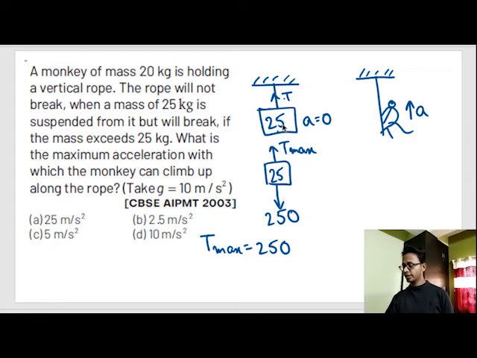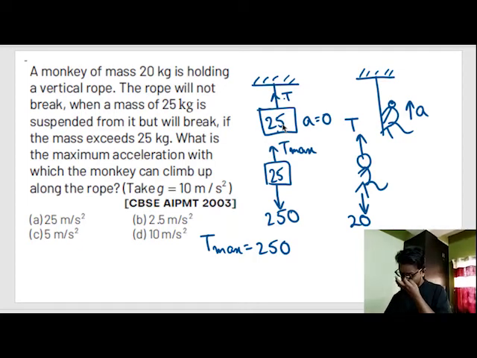So let's draw the FBD of the monkey. There is a gravity force acting on the monkey, which is equal to the weight of the monkey, given by 20 kg times the gravitational acceleration 10, which is 200 Newton.